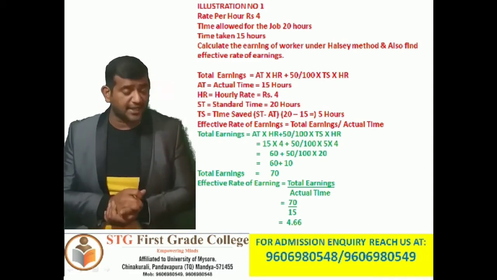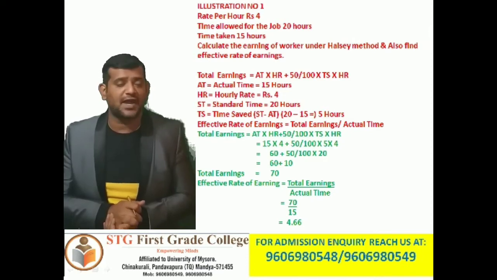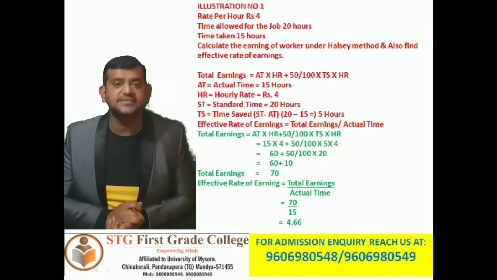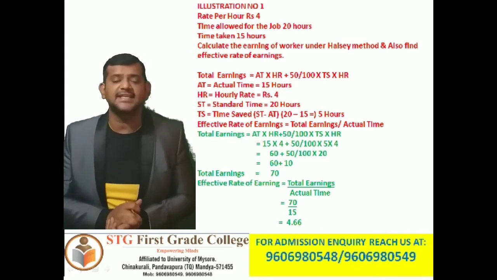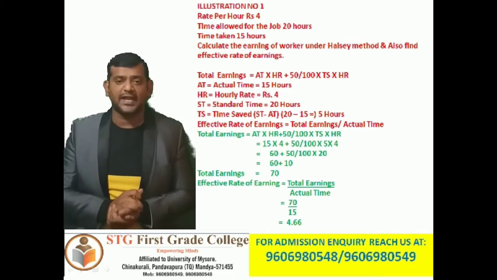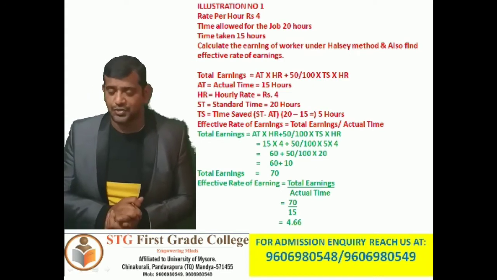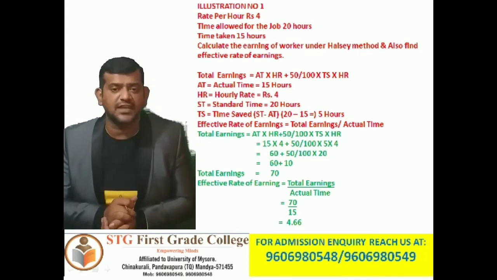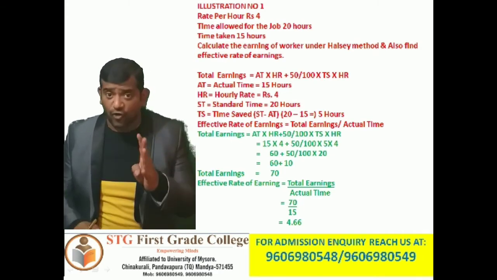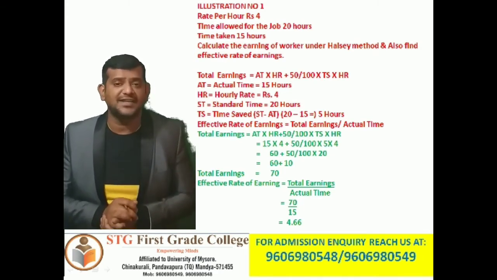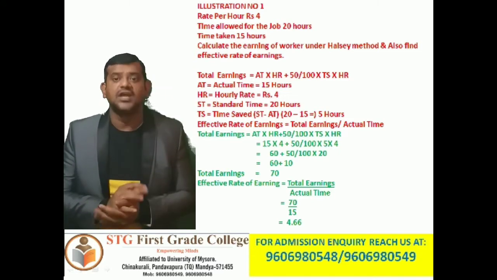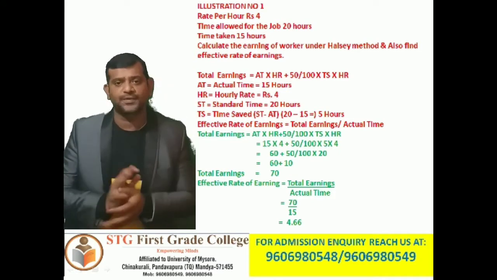Effective rate of earning equals total earnings divided by actual time. So let us put that in place. Total earnings equals AT into HR plus 50 divided by 100 into TS into HR. So AT actual time 15 into hourly rate 4 plus 50 divided by 100 into time saved 5 hours into hourly rate 4 rupees.